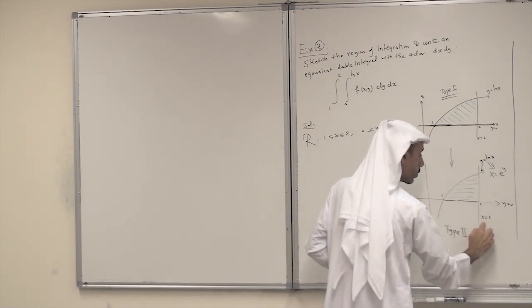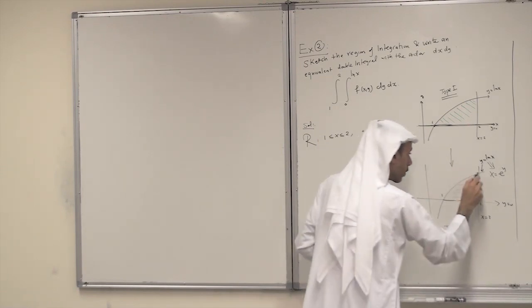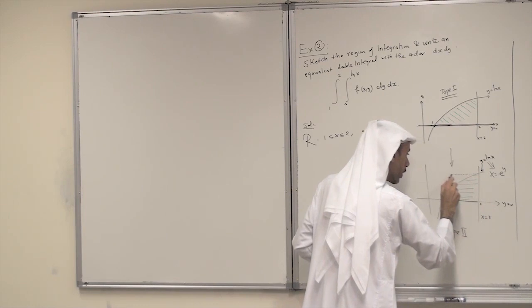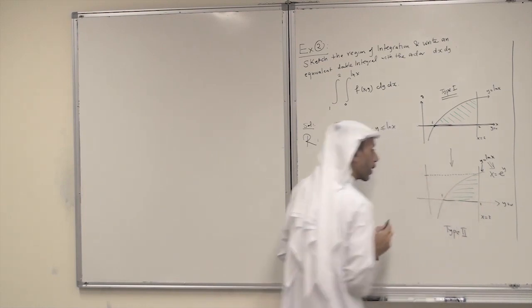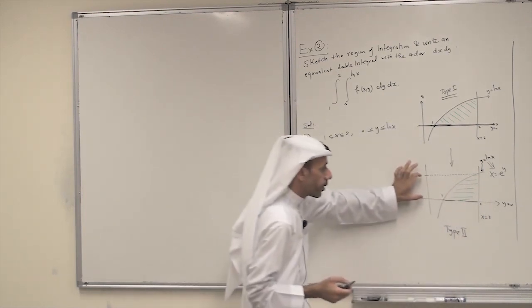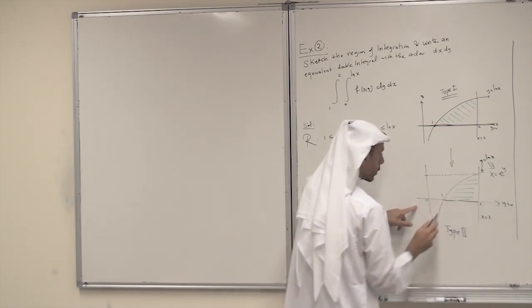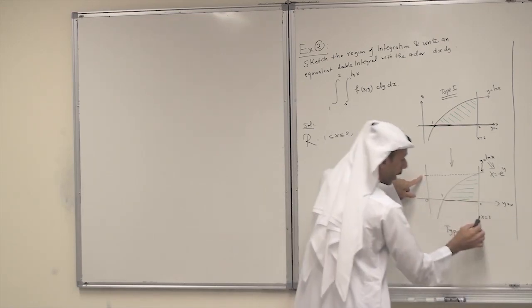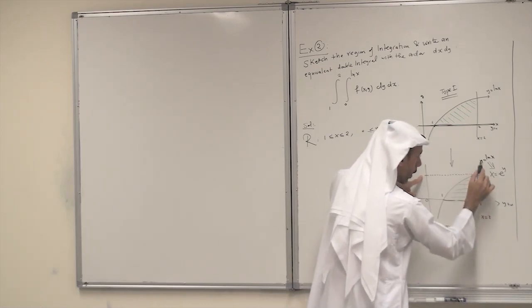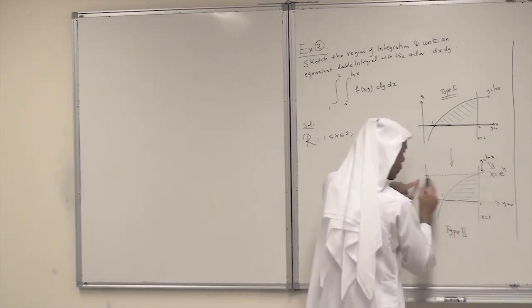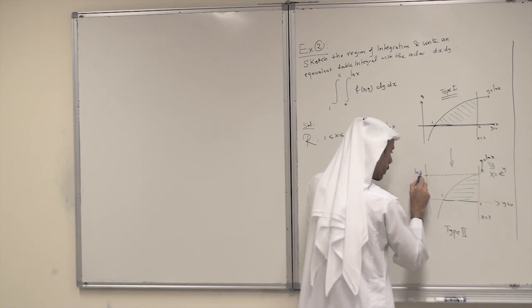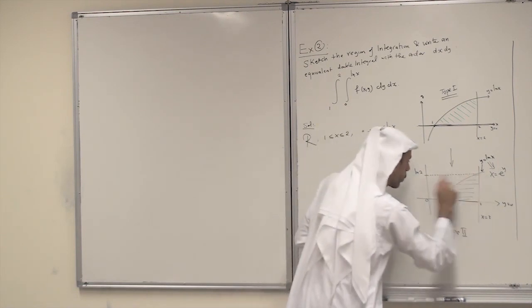And what is the y interval here? Just find the point of intersection. The y interval goes from y equals 0, the x-axis, to, well, if x equals 2 and y equals ln x, then y equals ln 2. So this is the corresponding y.